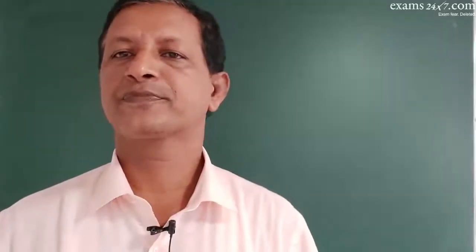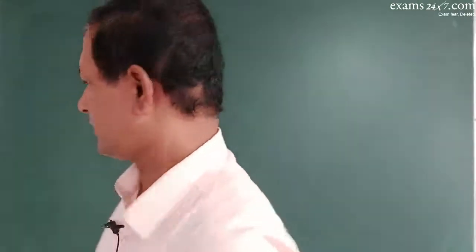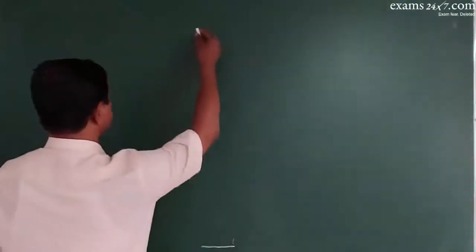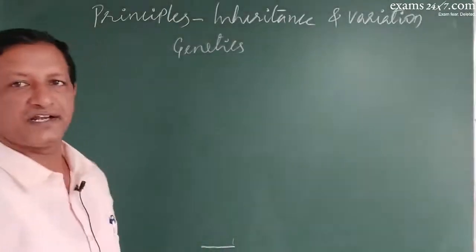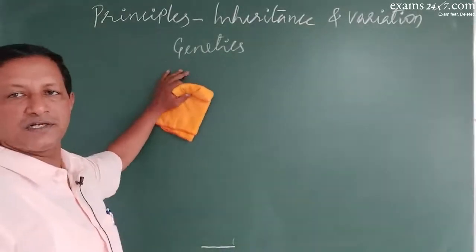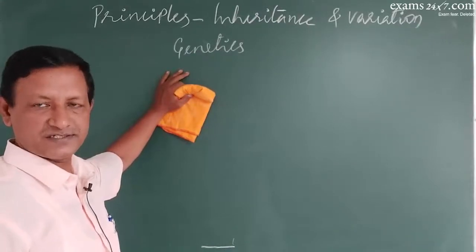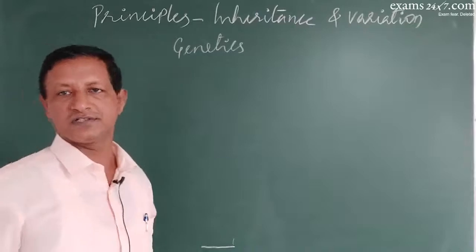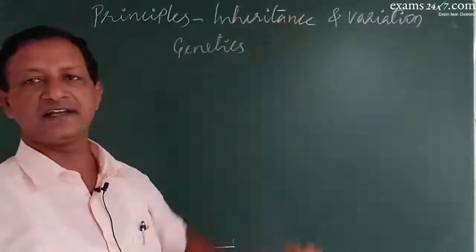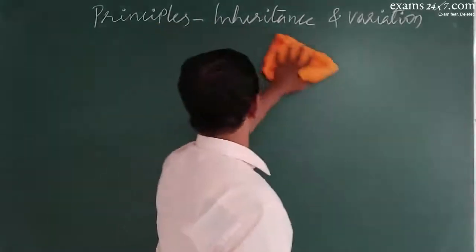Welcome to the new session of a fresh chapter. Today, in this section, we will be talking about principles of inheritance and variation, which comes under a broad branch of biology called genetics. What is genetics? Genetics is a branch of biology which deals with the inheritance and variation of organisms. Very simple. But what is inheritance and what is variation?